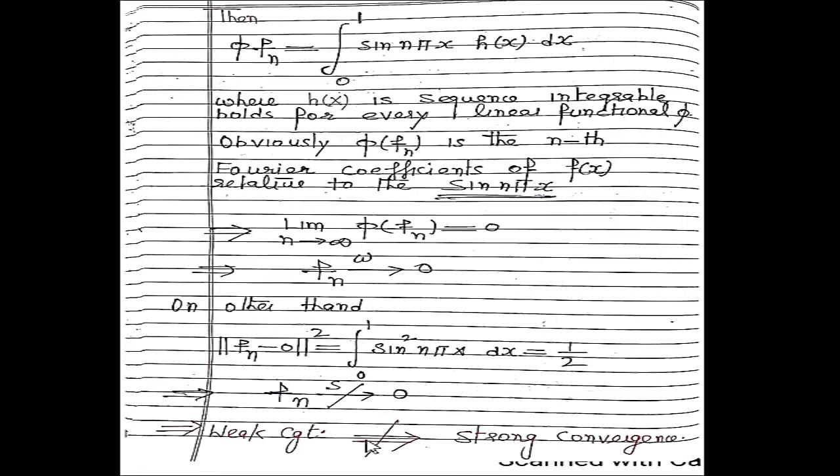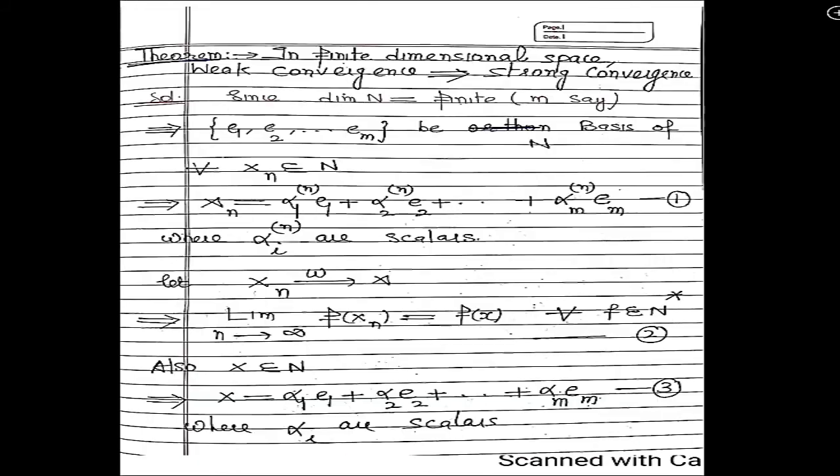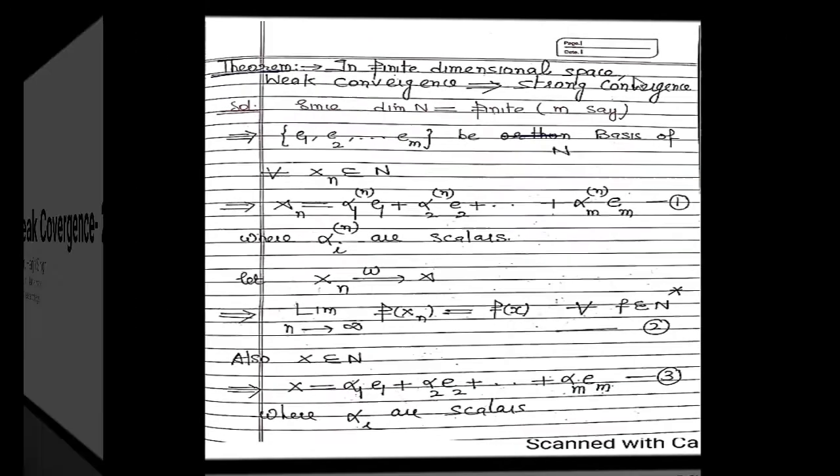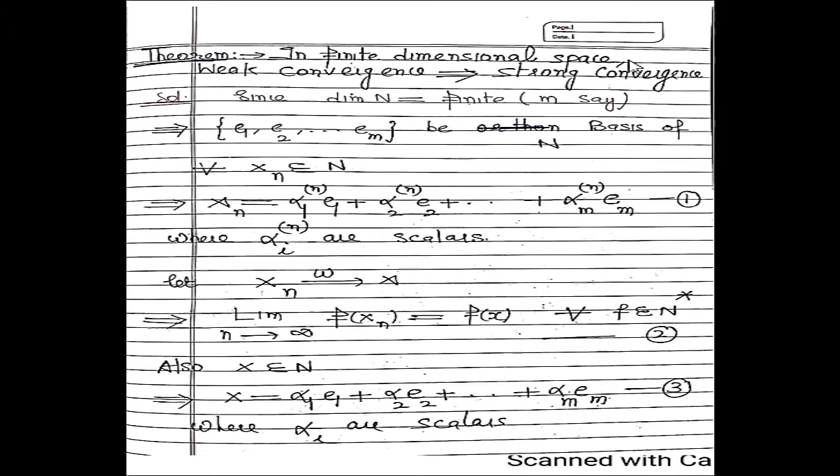It means weak convergence does not imply strong convergence. So which condition will be imposed to prove that weak convergence implies strong convergence? That condition is finite dimensional space. So in finite dimensional space, weak convergence also implies strong convergence.